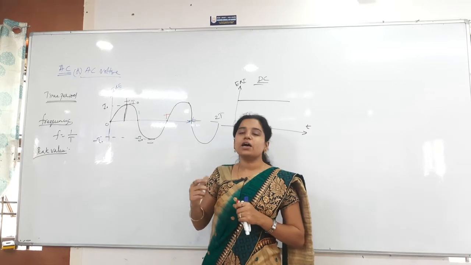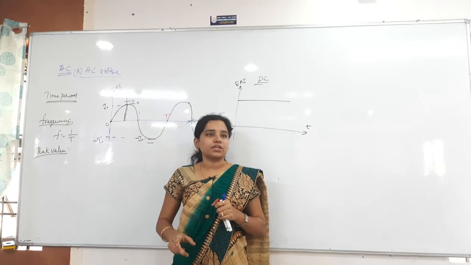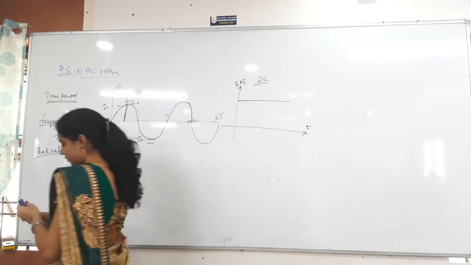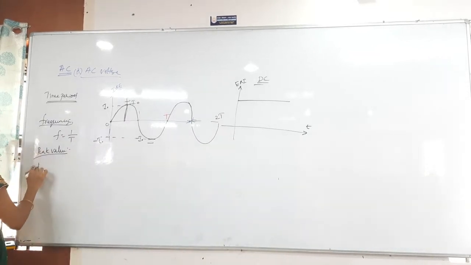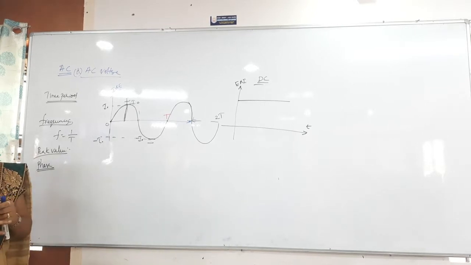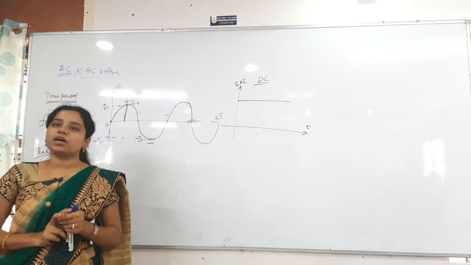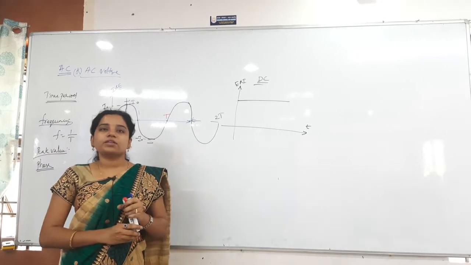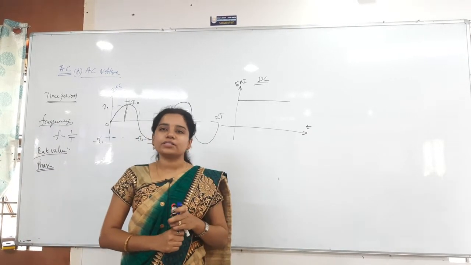Next we will get the RMS value and then the average value. That we will discuss in detail. And before that, we will get one word called phase. What does the phase mean? Phase means an angle. It gives you an idea about the direction of the oscillation. Otherwise, it gives an idea about where the particle has started.